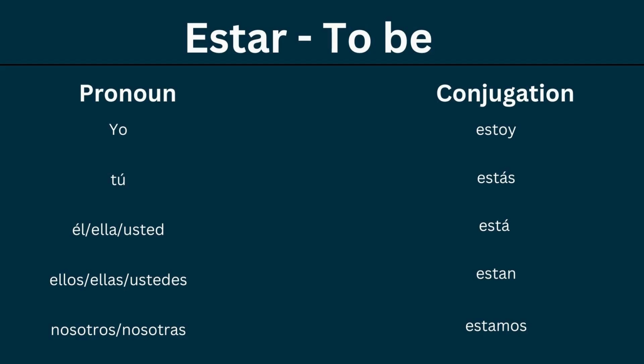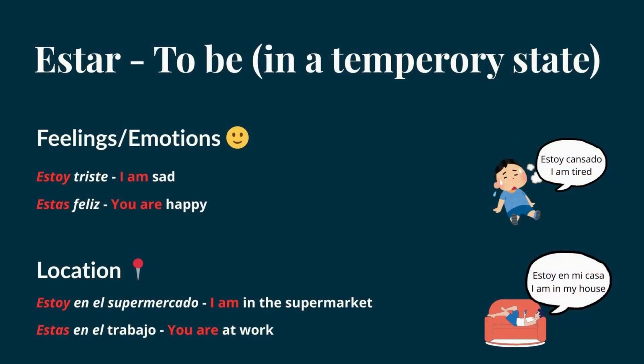So estar means to be, and this specifically means to be in a temporary state. What does that mean? Well, it means two things. When we use estar, we are either talking about our feelings or emotions of ourselves or other people, or location of ourselves and other people. Okay? Feelings and emotions and location.